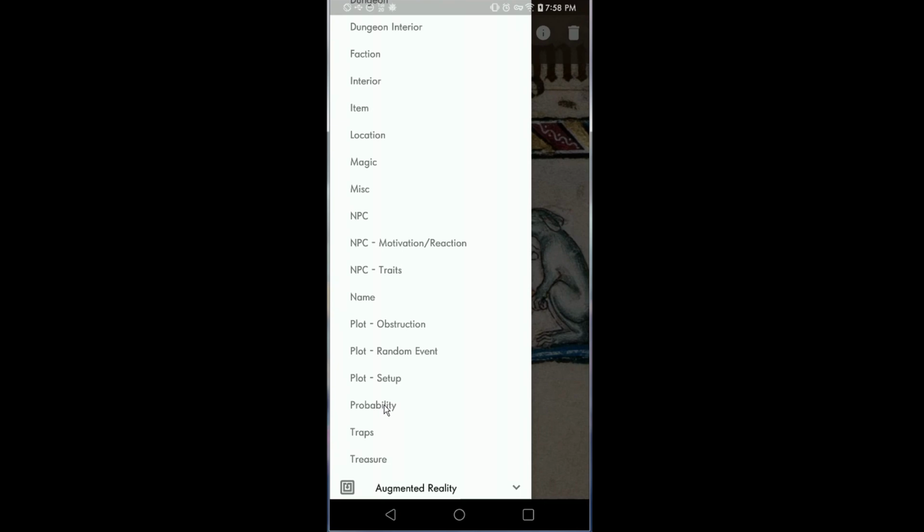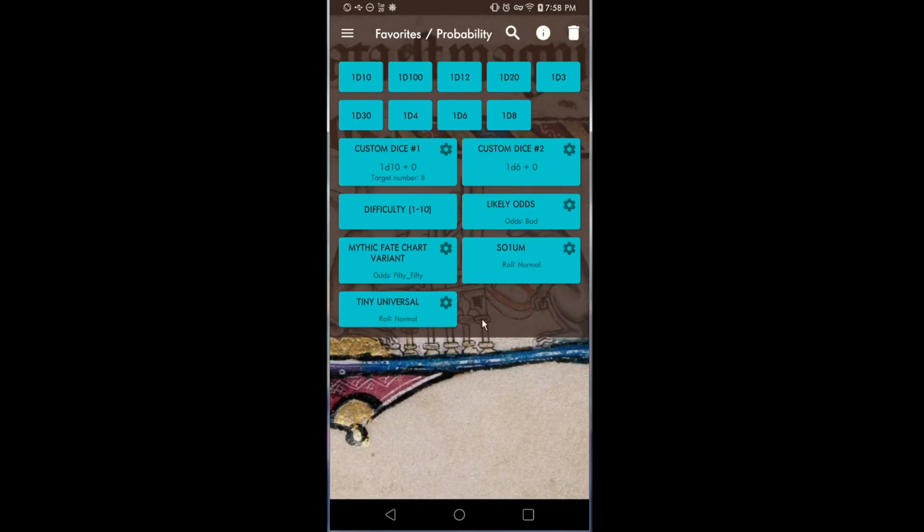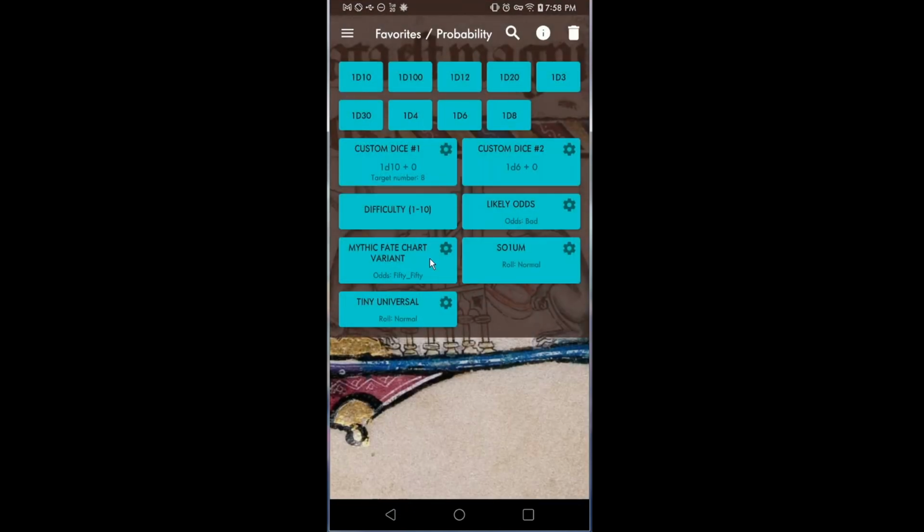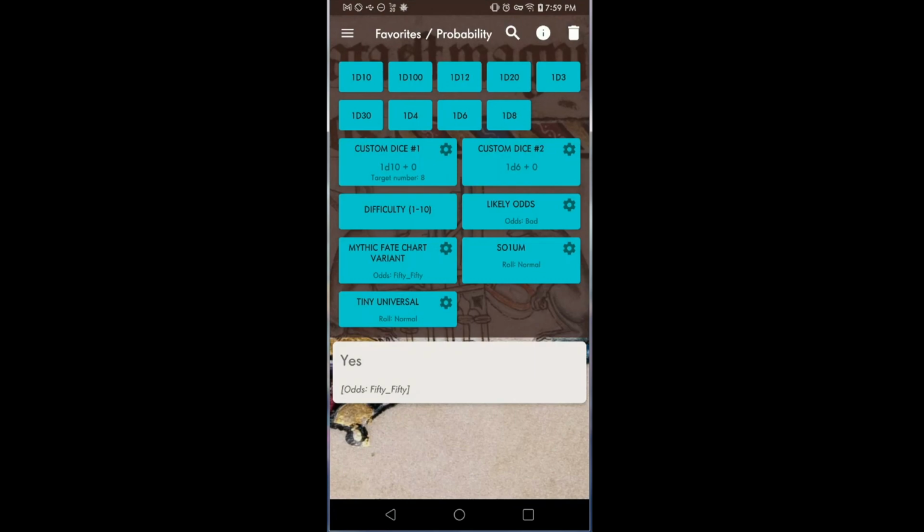I'm going to go over to probability, where I have all the different areas where I can roll different things. This is the Mythic Fate chart. The gear here indicates what odds you could choose. You could choose 50-50 here and roll for that. Well, that cottage is really on fire. Or this is Solum. I like this one because it will frequently give you yes and nothing significant happens.